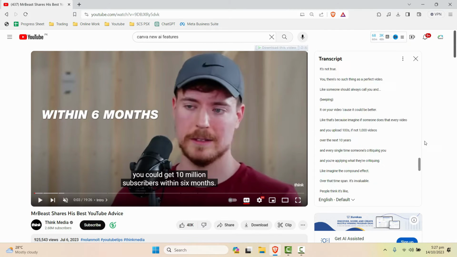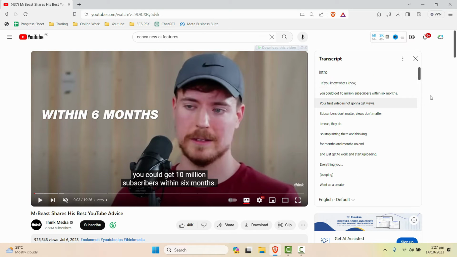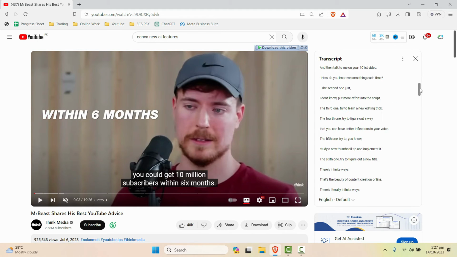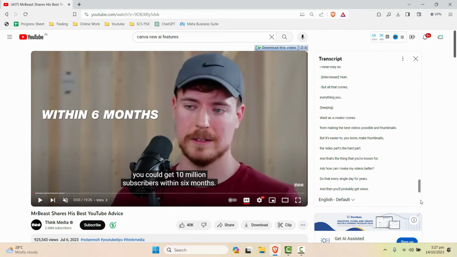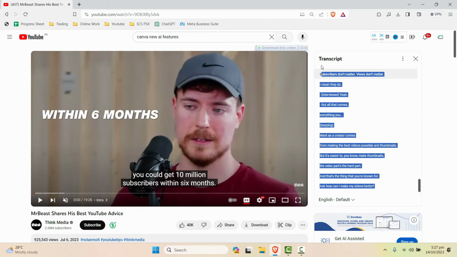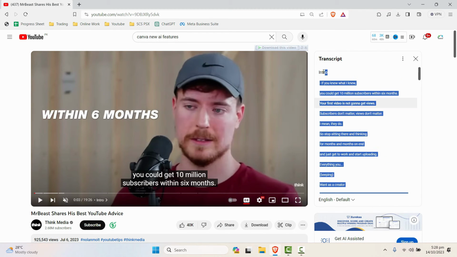Now the best way to copy all of this transcript is not Control A or something, because it will select the whole screen, all the text will be selected. The best way to copy and paste it in your Word document is to scroll down and start copying downwards to upwards. So keep moving like this. All the transcript is selected.